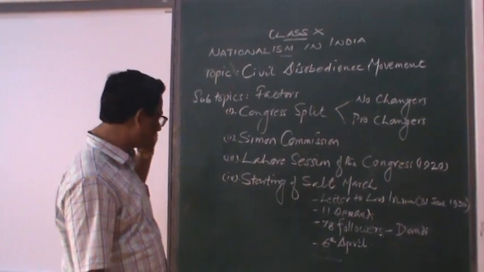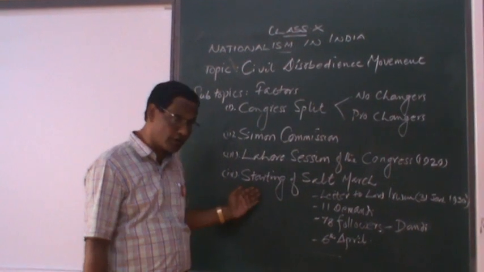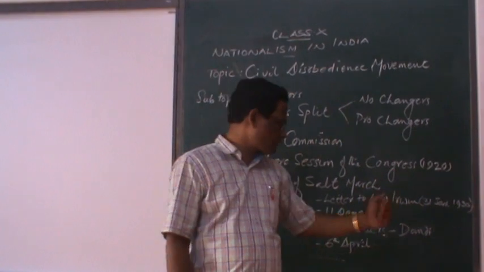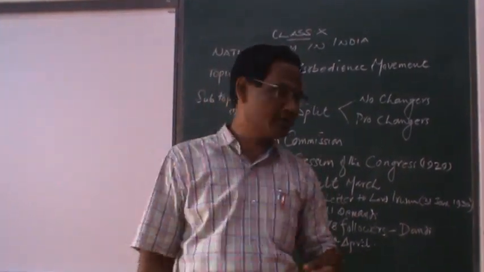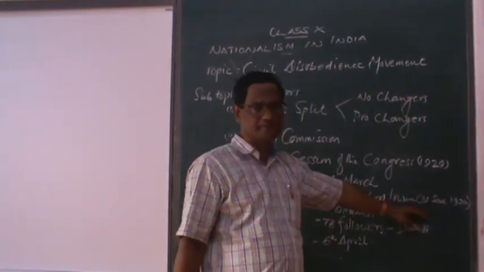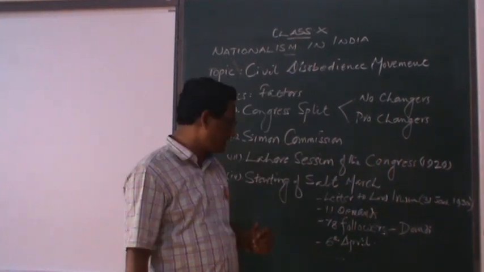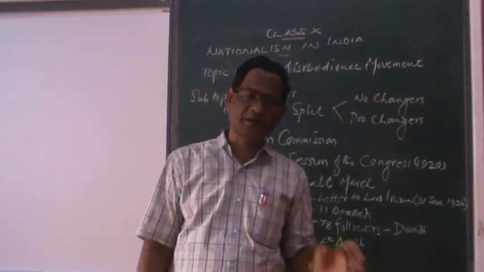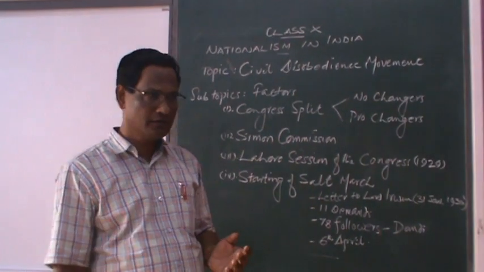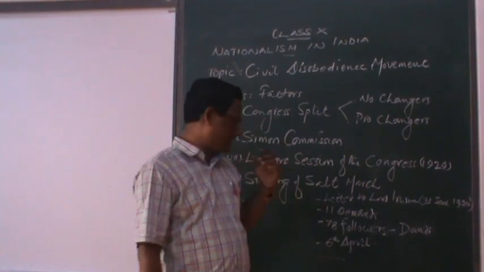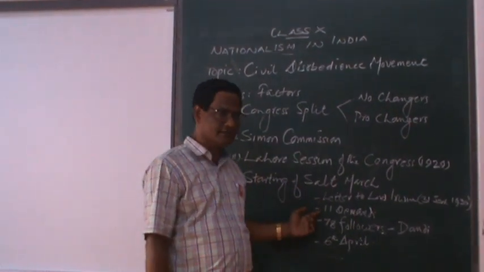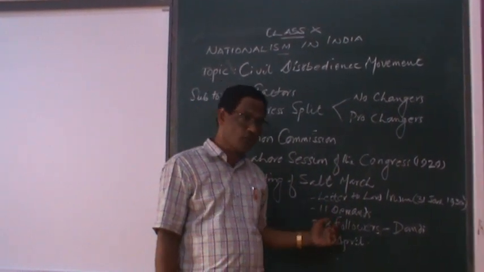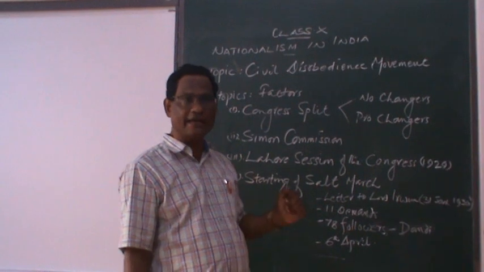Now let's go and talk about how the Salt March started or how the civil disobedience movement started. Mahatma Gandhi wrote a letter to Lord Irwin, the Viceroy, on 31st of January 1930. In that letter he demanded 11 things. Out of these 11 things, some of the demands were specific, some of them were general. But the reduction of salt tax or abolition of salt tax was one of the important things because salt was consumed by rich and poor alike.